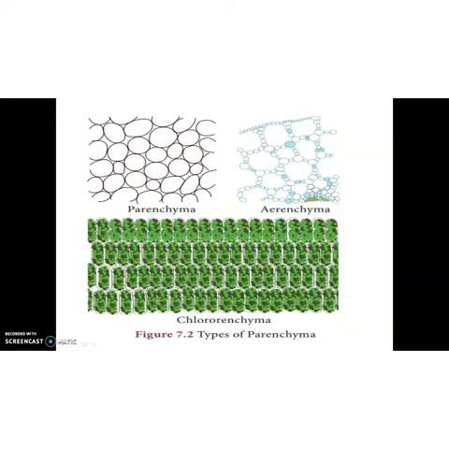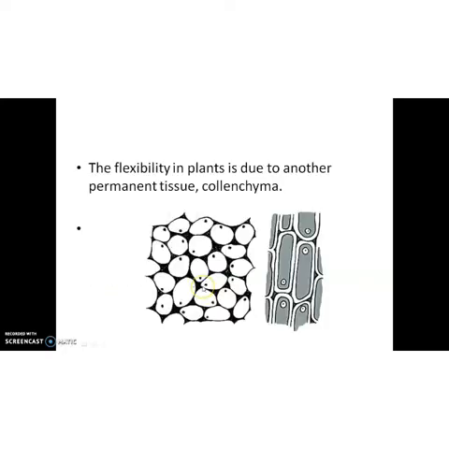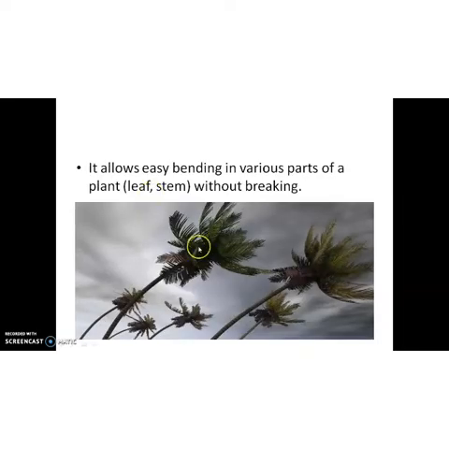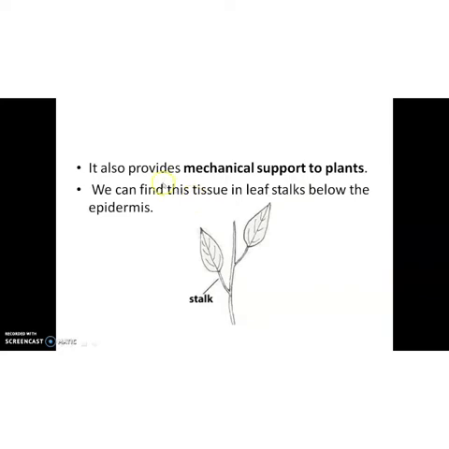What is the second one, children? Yes, collenchyma tissue. The main function of collenchyma is providing flexibility. The flexibility in plants is due to another permanent tissue, collenchyma. It allows easy bending in various parts of a plant, such as the leaf and stem, without breaking. It also provides mechanical support to plants, and we can find this tissue in leaf stalks below the epidermis.